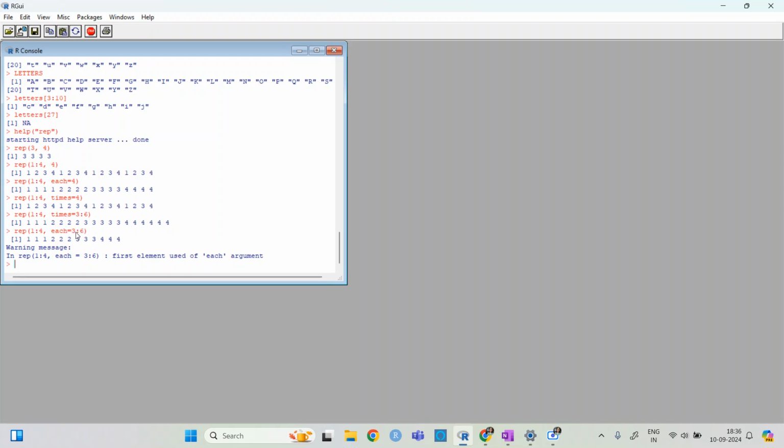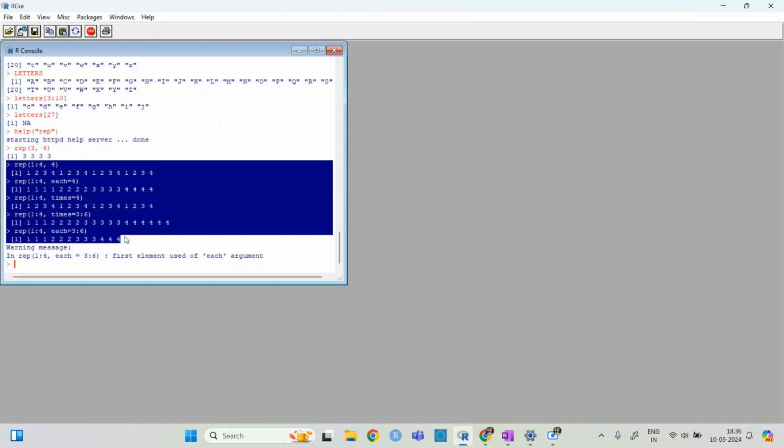Next, if you see, we are trying each here. What it is doing is that it is doing the first one three times, the second one three times, the third one three times, and the fourth one also three times. It has used just the first one. So let me just write all these things.